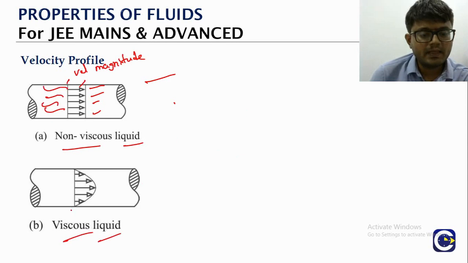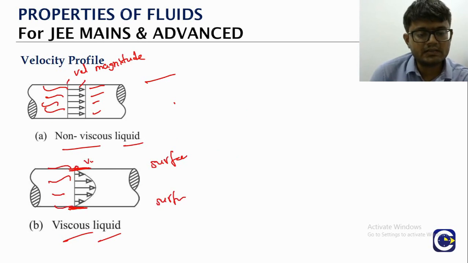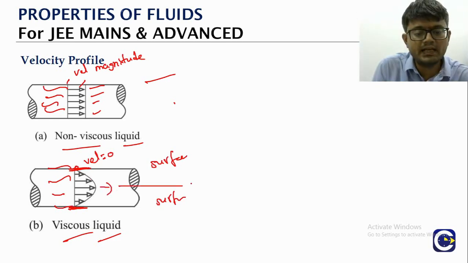Viscous means the layers in contact with the external surface, there the velocity is 0. As you go away from that contact surface, the velocity increases. In a cylindrical tube, the center line is where we will have the maximum velocity.